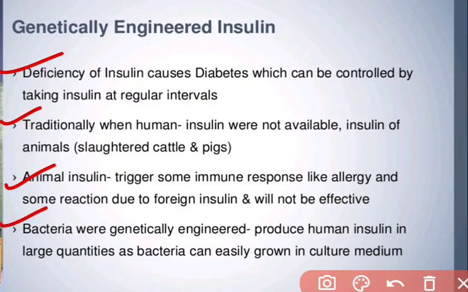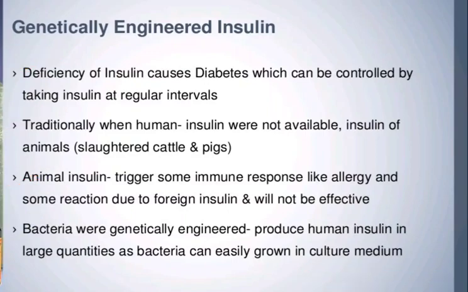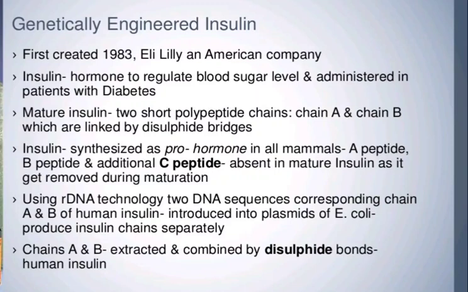Now bacteria were genetically engineered to produce human insulin in large quantities. So now we are applying recombinant DNA technology to produce human insulin. That is called genetically engineered human insulin in large quantities, as bacteria can easily grow in culture media. Bacteria can reproduce within 20 minutes, so in a very short time we can get a large amount of insulin. Next, how the genetically engineered insulin was introduced and how it was working.